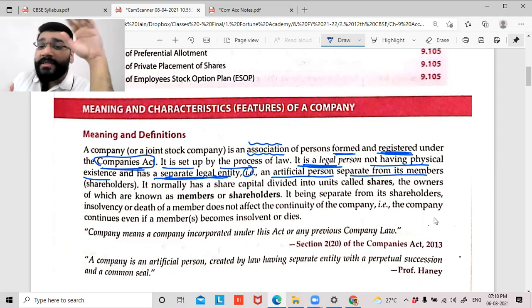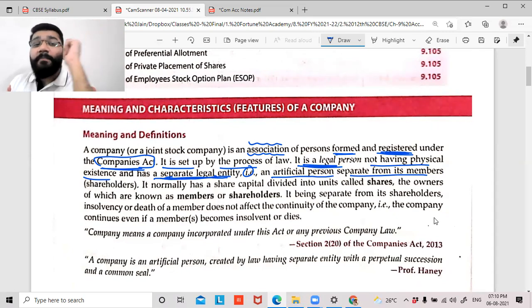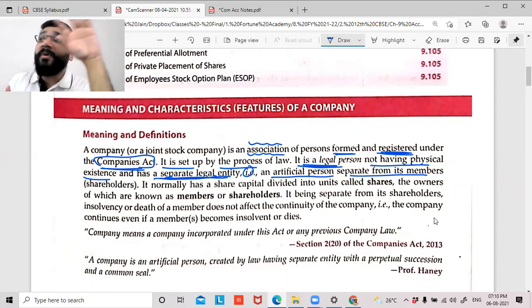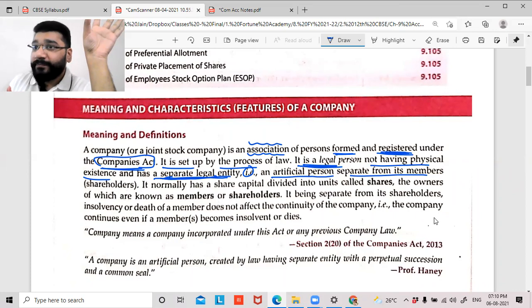So a company is a legal person not having a physical existence and has a separate legal entity. That is, it is an artificial person separate from its members and shareholders. Now, the most important terms that we have to understand: what is the meaning of shares? What is the meaning of shareholder? What is the meaning of share capital? These are the three things. People, you have to be very clear with these terms.